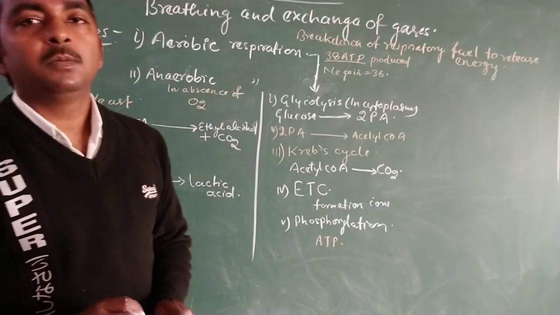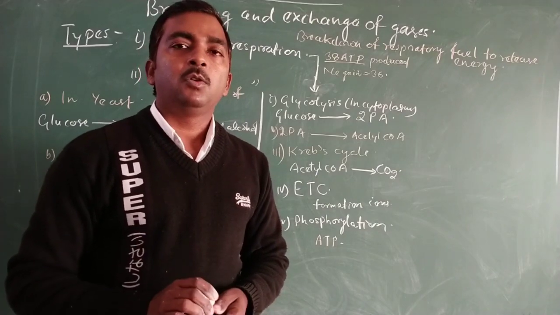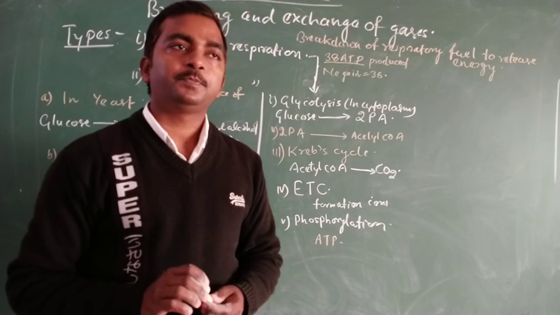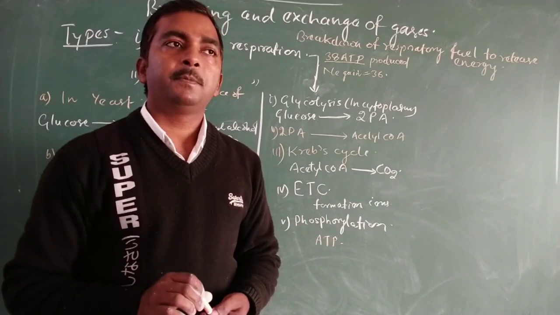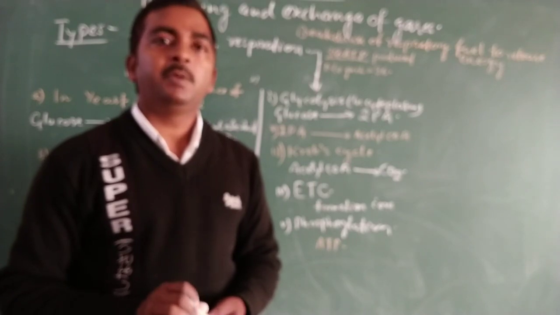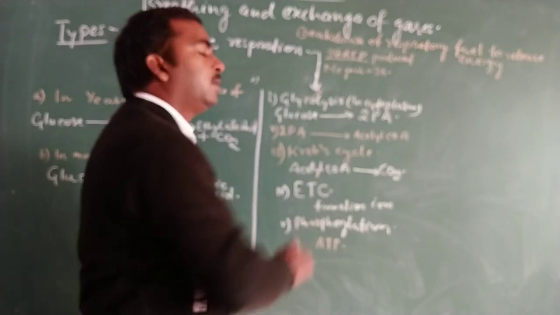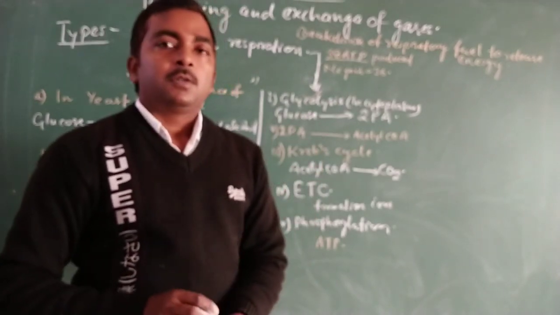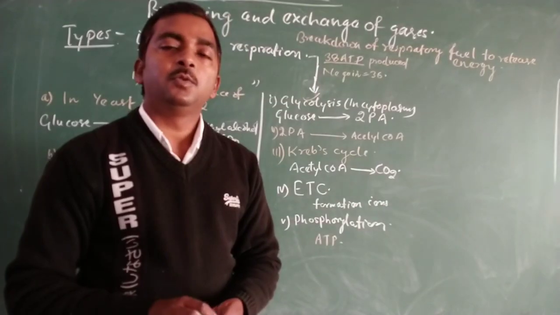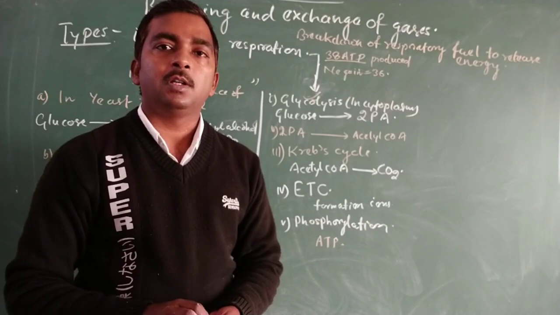There is a reason for the net gain of 36: 2 ATP molecules are used to transfer NADH2, which is produced during glycolysis, because NADH2 cannot diffuse through the membrane of mitochondria.